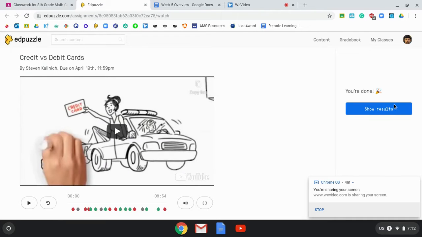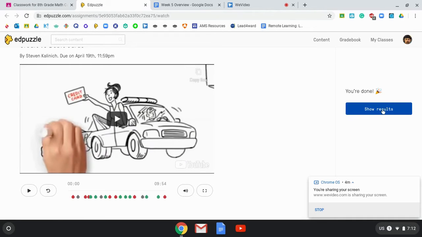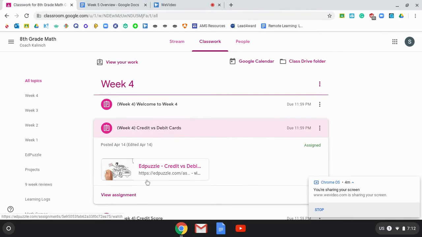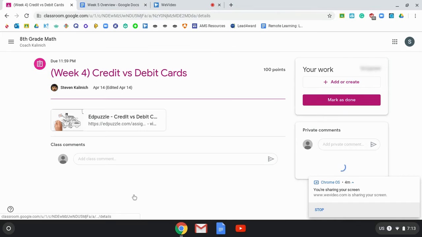There it is. Now I'll go over and I'll click show results. Boom. I did not score very well. I got a 53. So what I would do is get out of this Edpuzzle, view assignment. Where it says private comment, I might post, coach,